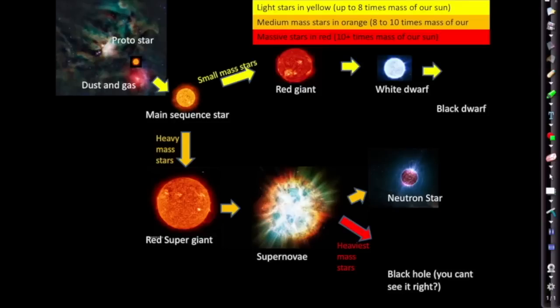And a black hole is where mass itself has collapsed in on itself to have no size, and hence they can't be seen because they've got no size. But they're still incredibly heavy with a very strong gravitational force.